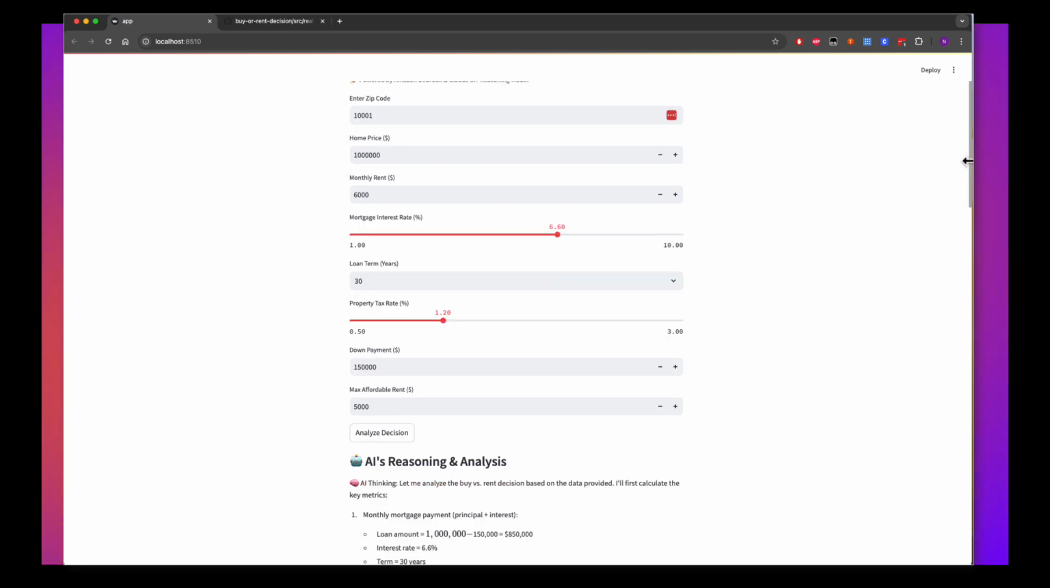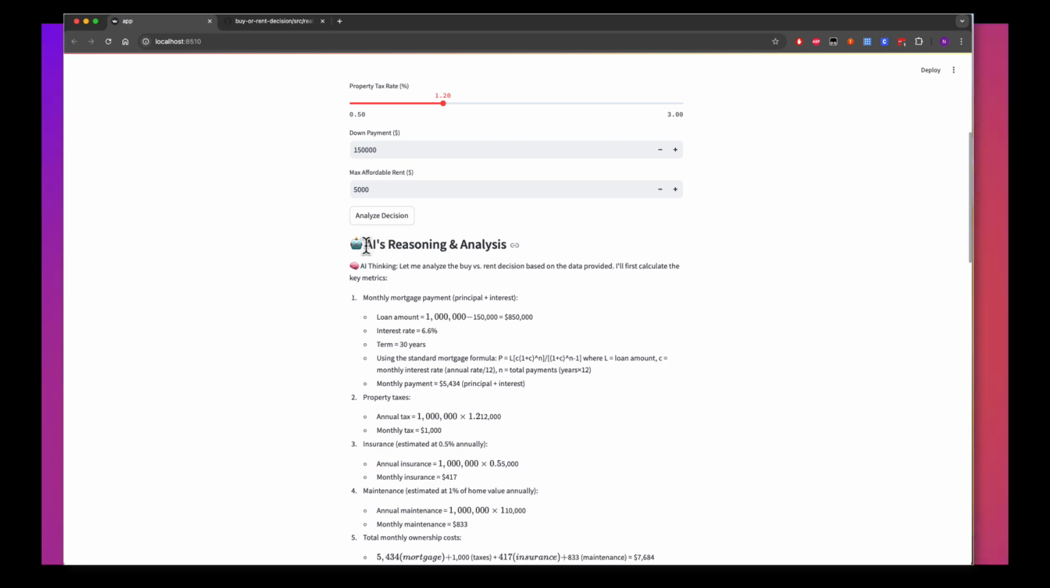Cool. So now we got our response here. If you see here, the AI was thinking, let me analyze the buy versus rent decision based on the data provided. First, I will calculate the key metrics. So it will be calculating the key metrics.